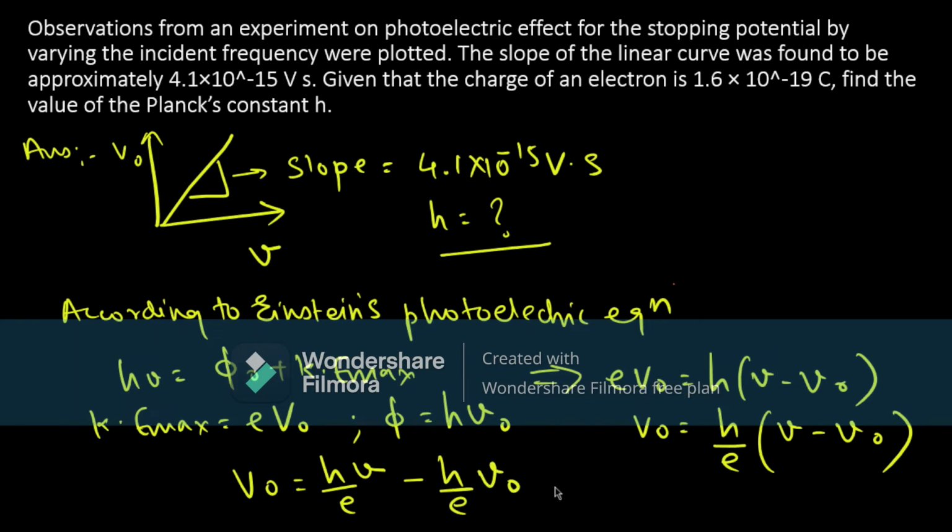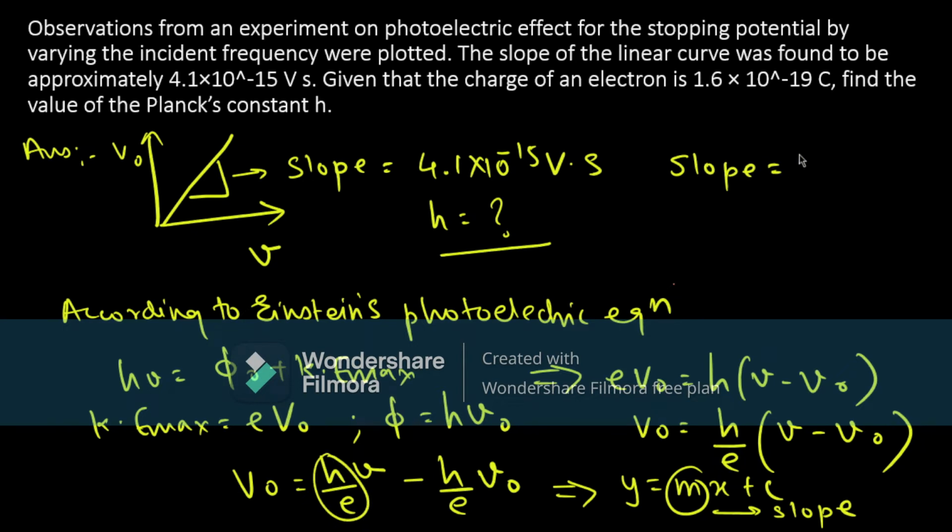Now this equation is analogous to our straight line equation y equal to m x plus c, where m gives us the slope of our line. On the same analogy, we can say that our slope is equal to h by e. We know the charge of electron, and we know the value of slope, so we can determine the value of h.